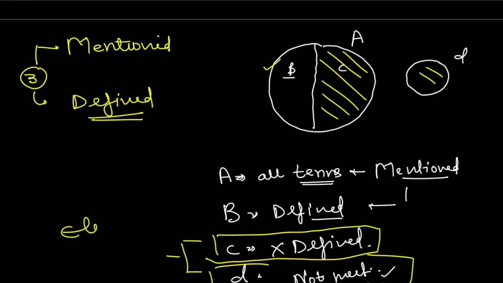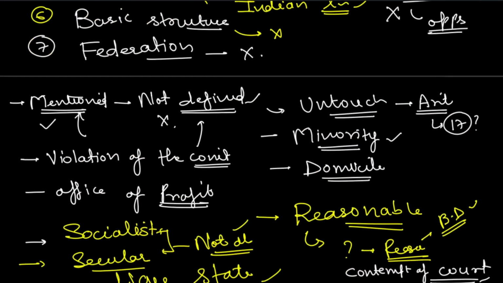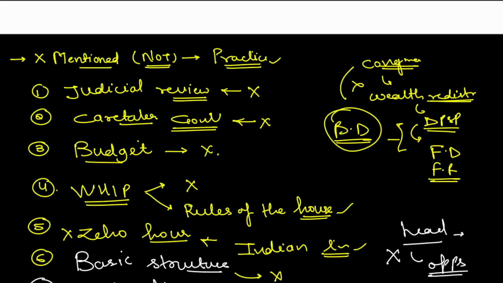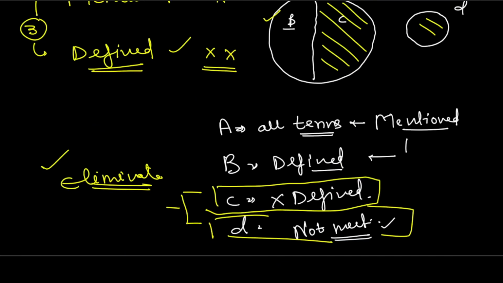So only we have to read about the C and D, which we have already read. So we'll just eliminate. Okay, so no need to read that which categories are mentioned as well as defined. Just remember which categories are not mentioned or mentioned but not defined. Alright, so if you eliminate these, you will be left with all the categories which are mentioned as well as defined. So just take care of what is not mentioned or not defined. Mentioned but not defined. Alright, so we have seen here already. Okay, so mentioned and not defined, these you can see here, and not mentioned, you can see here. Alright, so just remember these two, third you will automatically see.